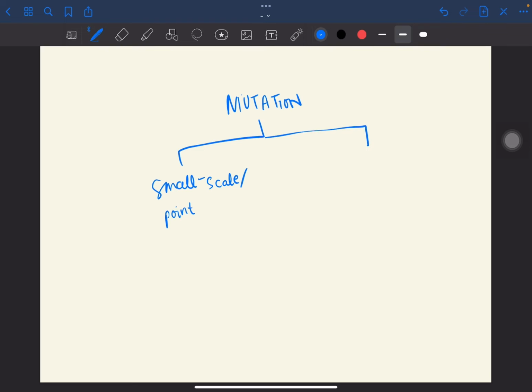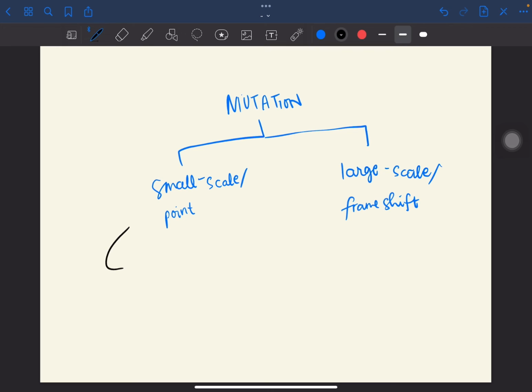So now that we've reviewed translation and codons, we can now discuss mutations. So to reiterate, pag may mali sa DNA, may mali yung nasa mRNA, and pwede ding mali din yung lalabas na amino acid, which will cause problems sa resulting protein. So there are 2 broad mutation types. This would be the small scale or point mutations, and the large scale, or frameshift.